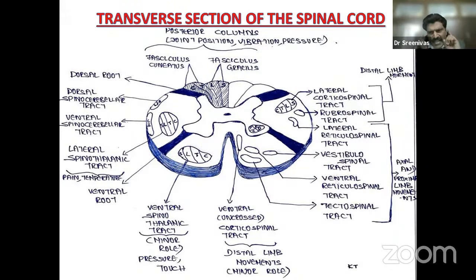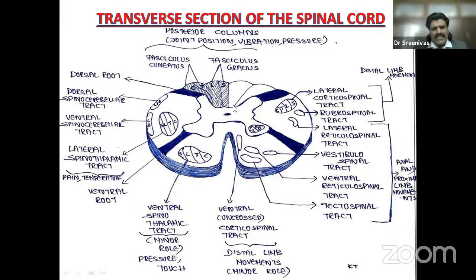placed laterally. Another important point about the spinothalamic tract is that, as I said, it ascends one or two segments and immediately crosses over to the opposite side and then ascends. So any lesion in the center part of the spinal cord will affect the crossing spinothalamic tract, but the posterior column fibers are spared.